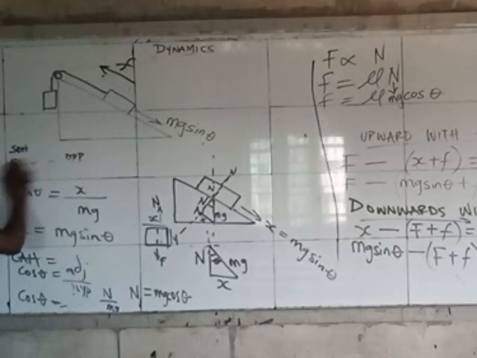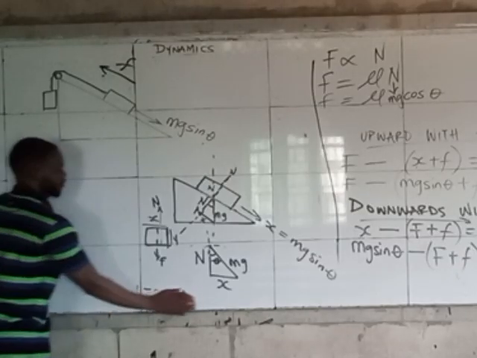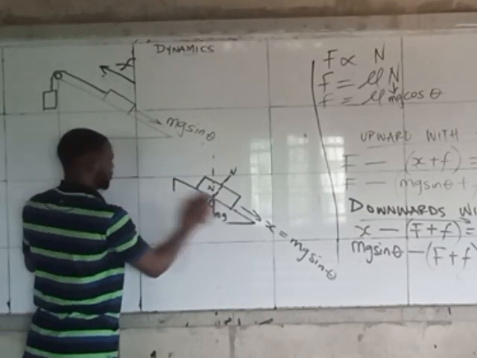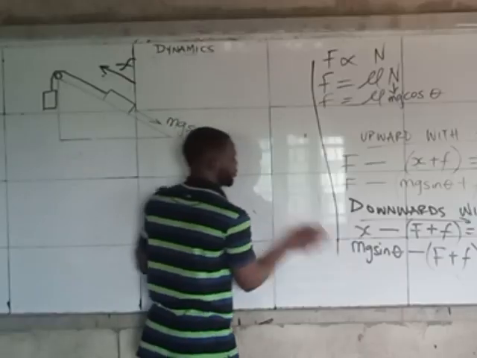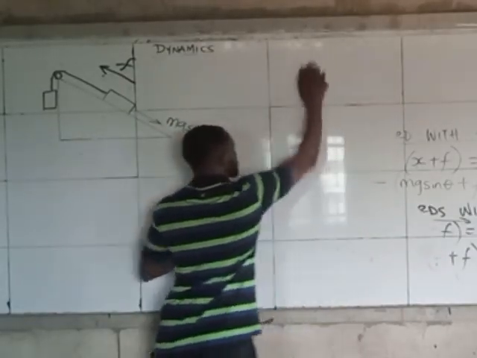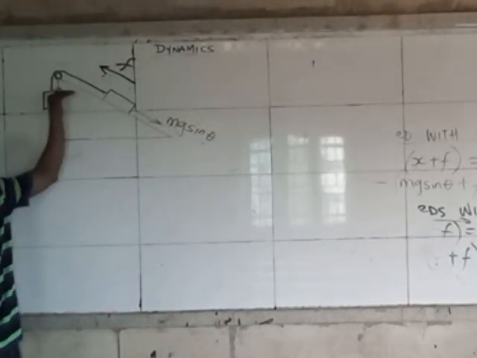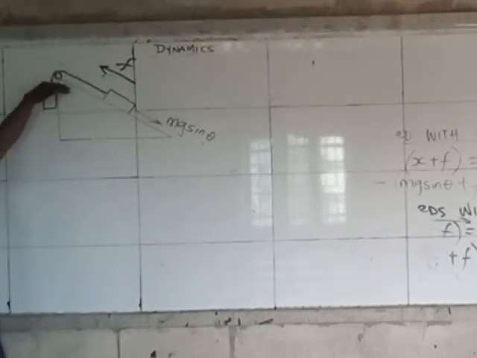I said it from the beginning. So if that be the case, what it will simply mean is that in this case where they are at equilibrium, remember that the whole of this side is the x-axis.